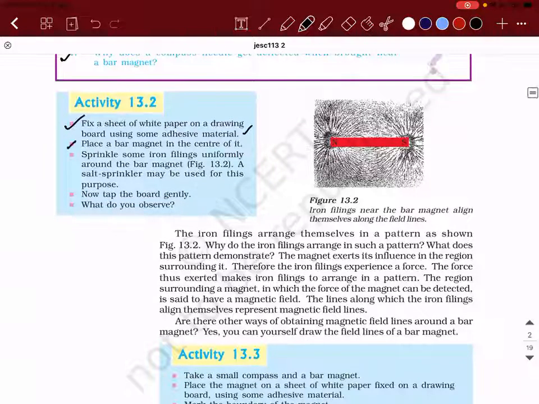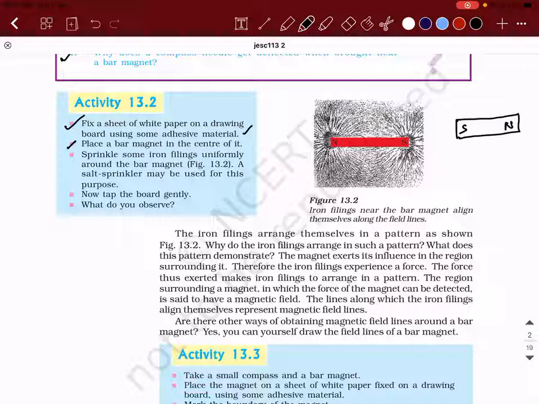You place a bar magnet in the center of the paper. You know what is a bar magnet, right? It will look like a chocolate bar. You have 5-star chocolate, right? Something like a bar, which has a North Pole and a South Pole. Magnets generally have 2 poles. Have this in your mind.